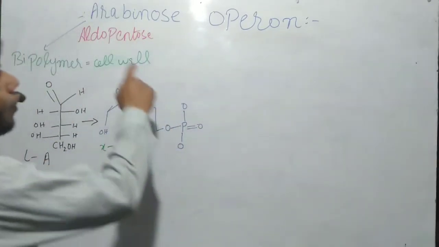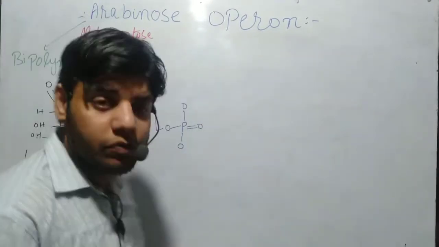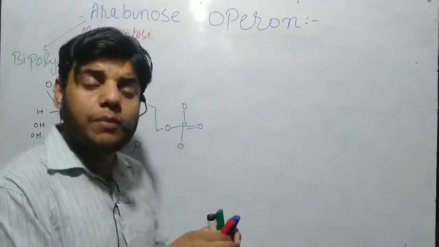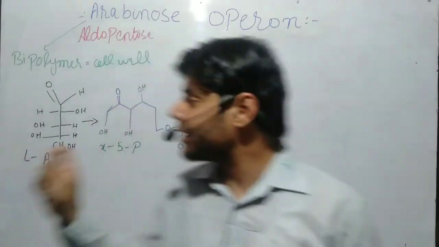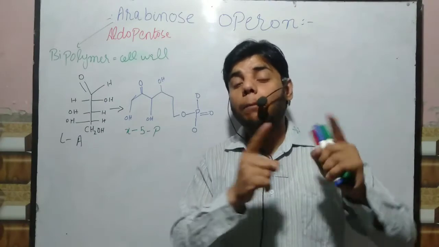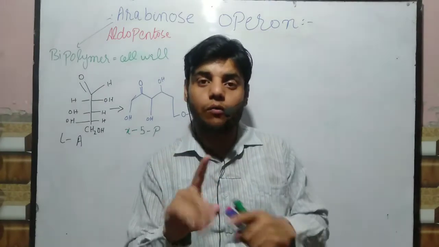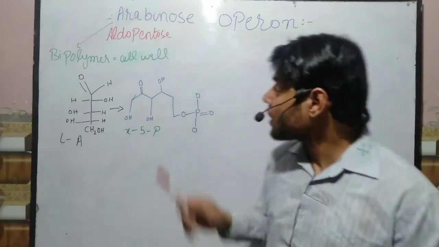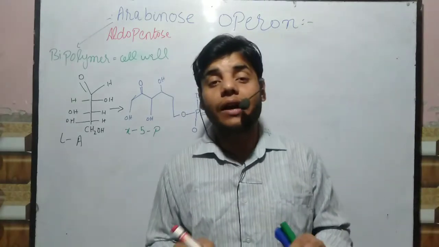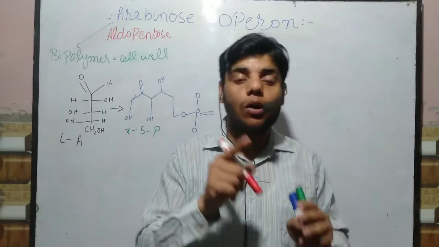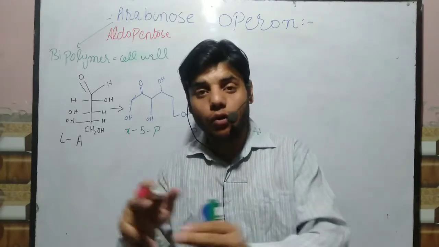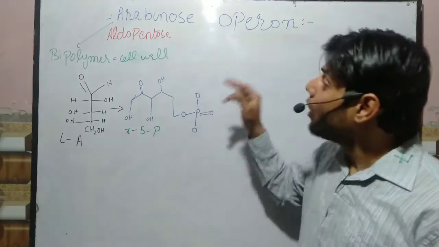Now then we have Arabinose Operon. Remember guys, in the previous video we talked that lac operon was the positive regulation of transcription. It gave a positive signal for the transcription regulation. And we talked that Trp operon is negative, it gave a negative signal for the regulation of transcription.